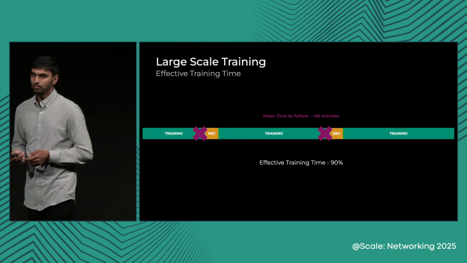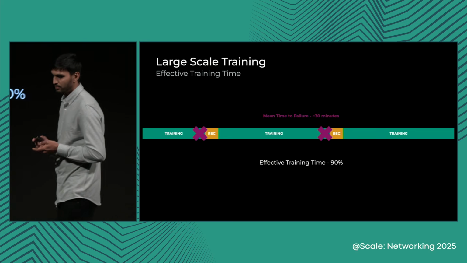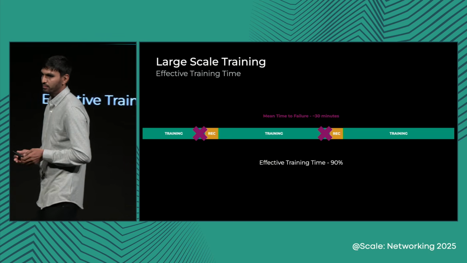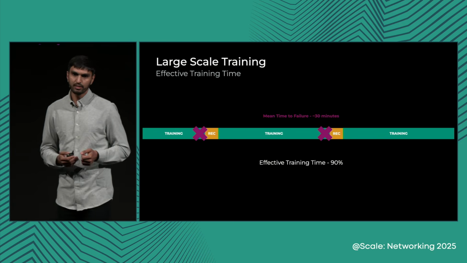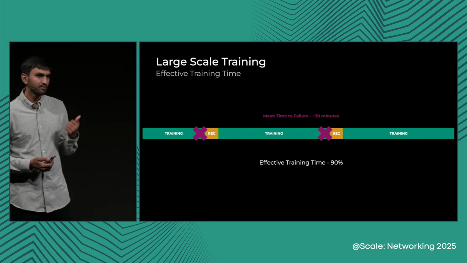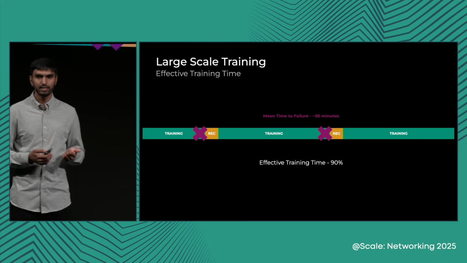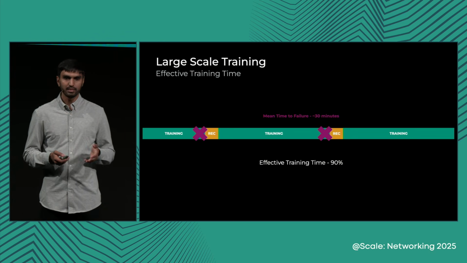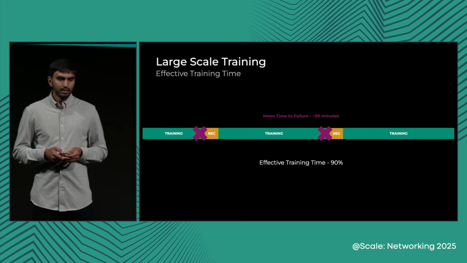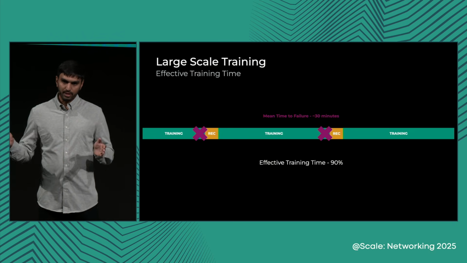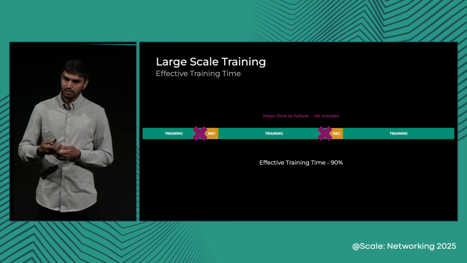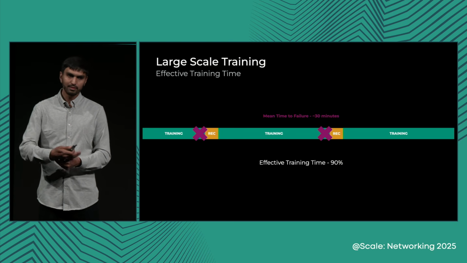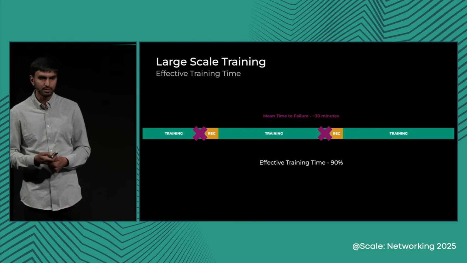To recap, both of the approaches that we discussed, improving the collective initialization time and fault-tolerant training, enable us to achieve an effective training time of up to 90%, up from 50%, which was our expectation. Collective initialization directly improves the time, while fault-tolerant training is a different paradigm which allows you to reuse your healthy resources while the bad resources recover.